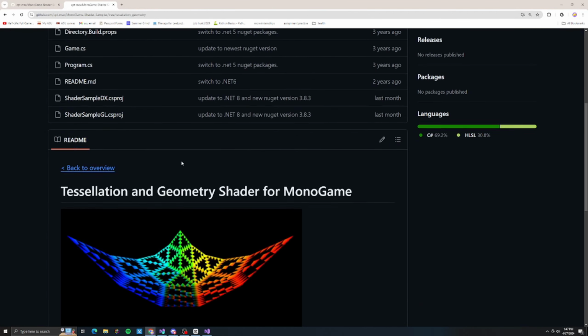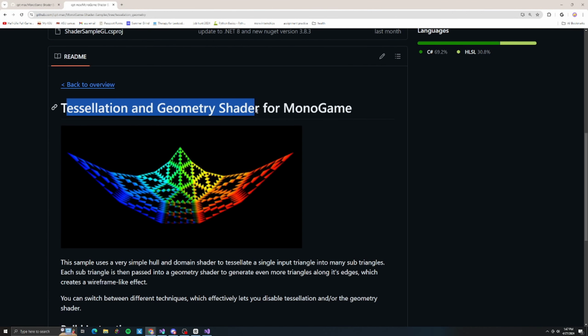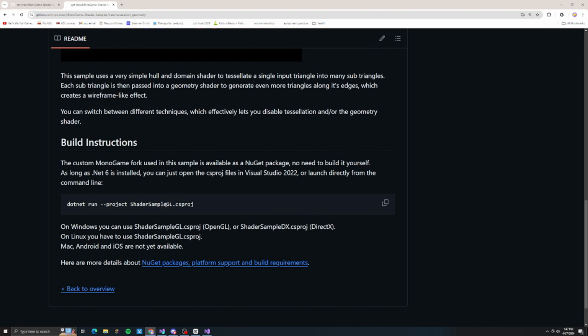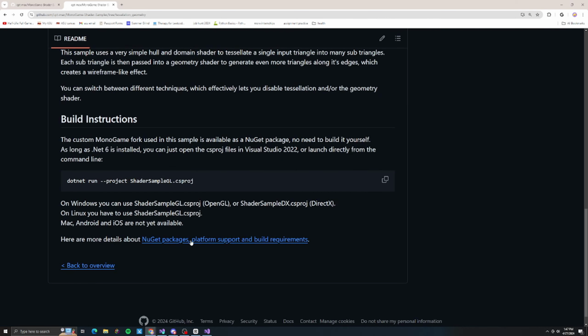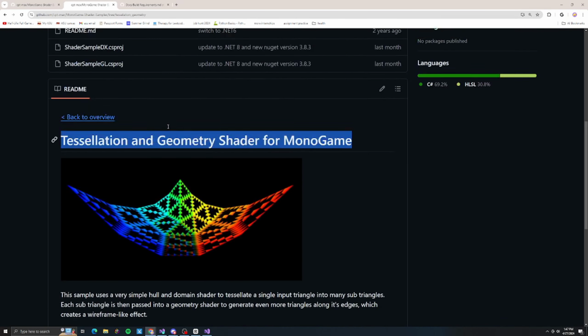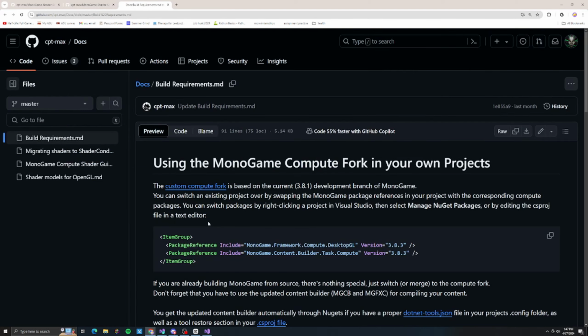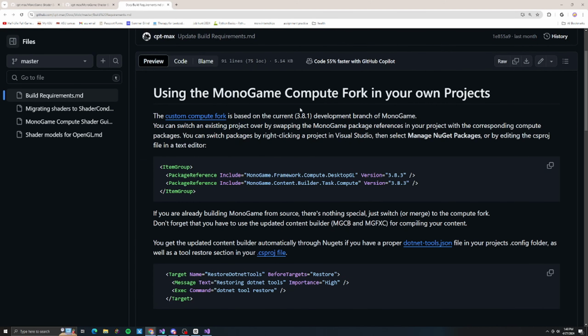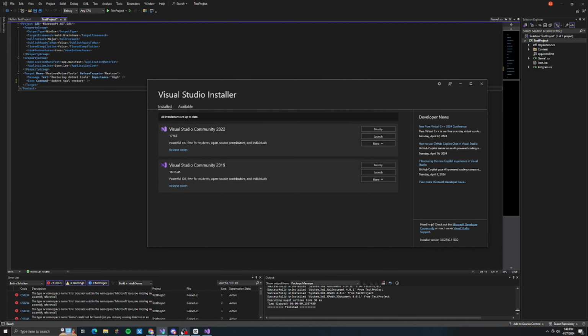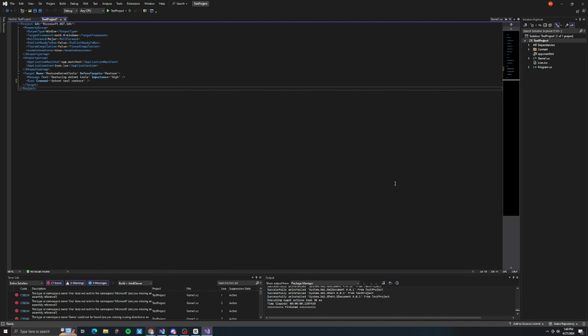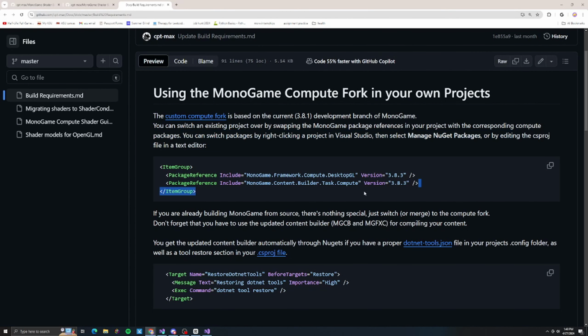So now that that is done, I'm going to be using the tessellation and geometry shader as an example. This is definitely what I needed for my project and the most useful for me. However, I think this works basically the same for every other thing. Now to use the fork, the GitHub project said to manage your .csproj file, which is this file right here, and edit it to put these versions in.